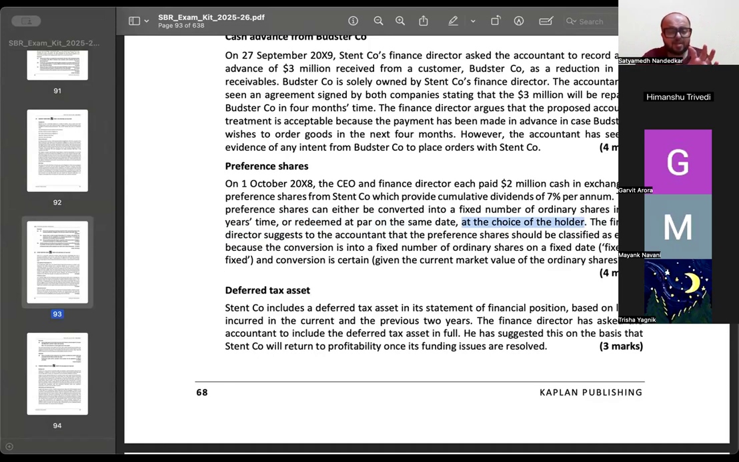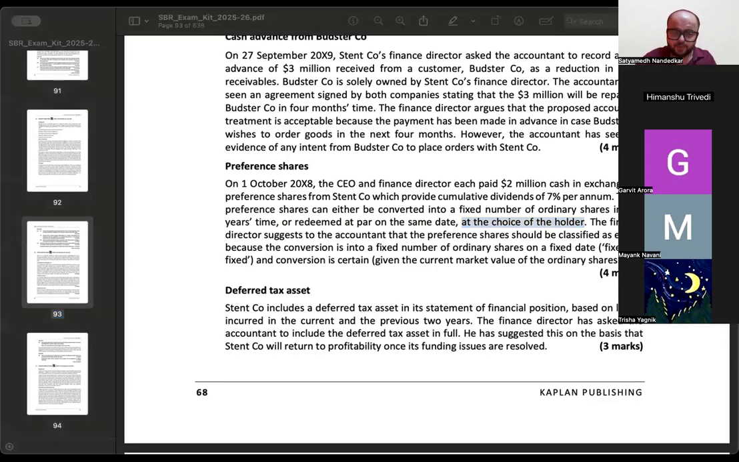See, there are certain words given here which can be very confusing. Fixed number of ordinary shares on a fixed date. Fixed for fixed date के related नहीं होता है, ये आपको confuse करने के लिए दिया है. Fixed for fixed previous question में था, that is called fixed for fixed. In this case, date fix है उसका, that has got nothing to do with the classification of the instrument. ठीक है?